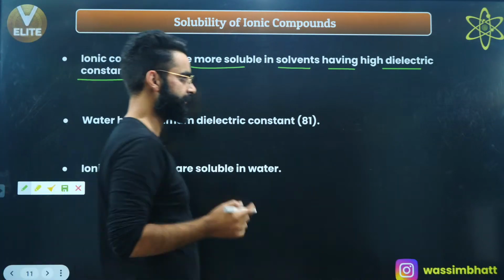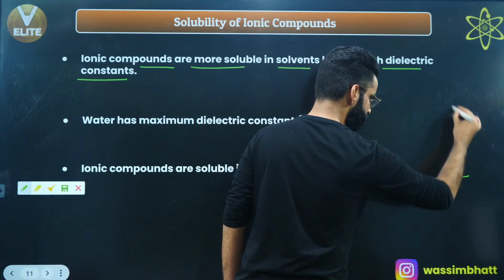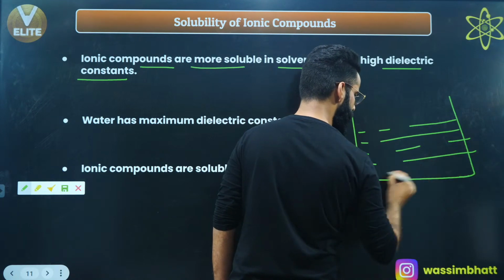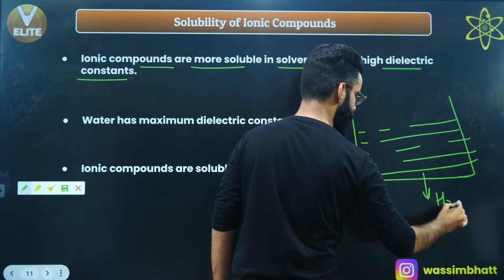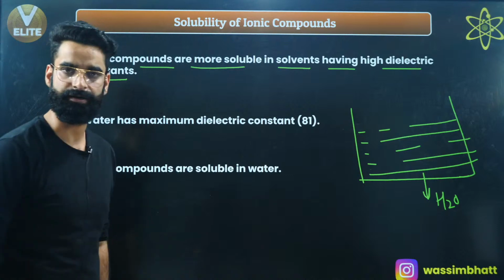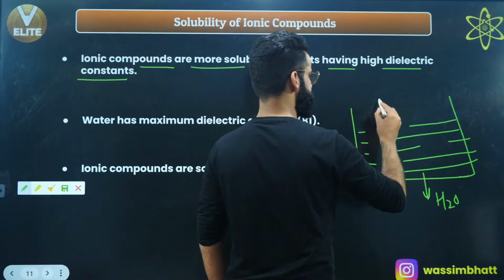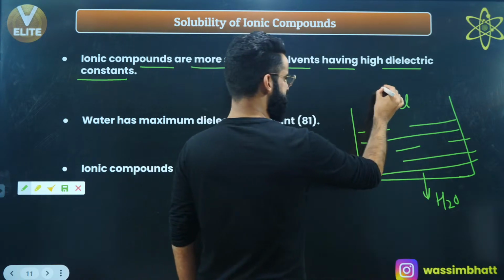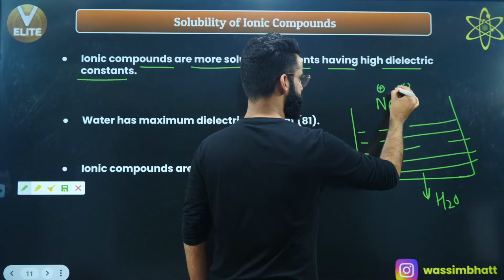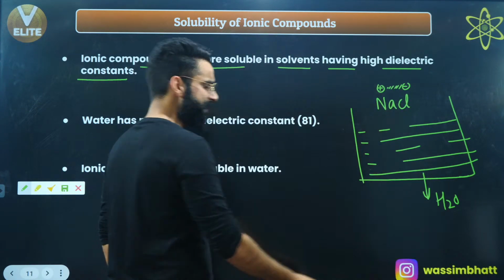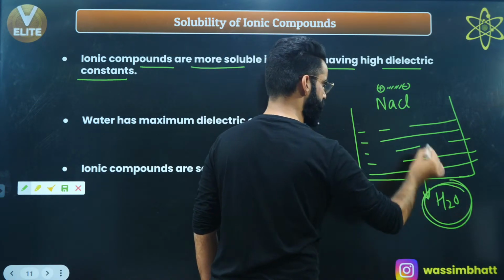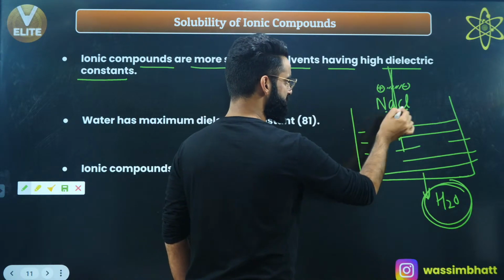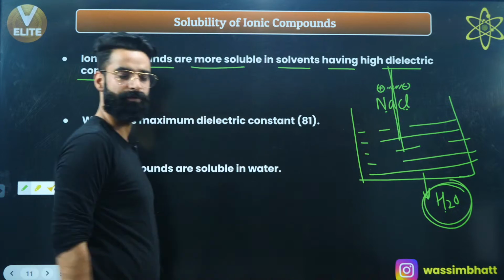Have a look exactly. For example, this is the container which I've taken. Let's assume in this container we have a solvent, water, present in it. Now I'm going to put NaCl into this water. This is Na positive, this is Cl negative. There is a force of attraction between them. The tendency of the water to weaken, to break the force of attraction between the ions in this compound defines the dielectric constant of water.